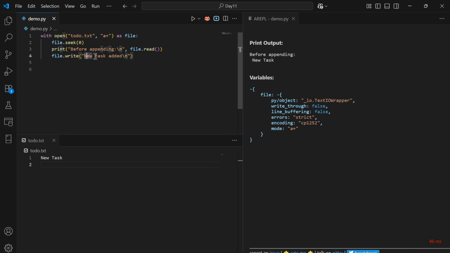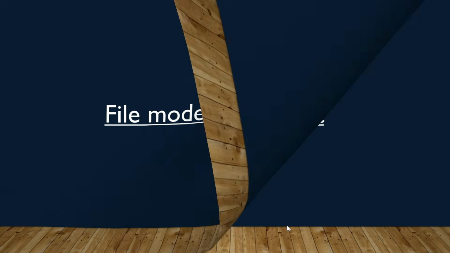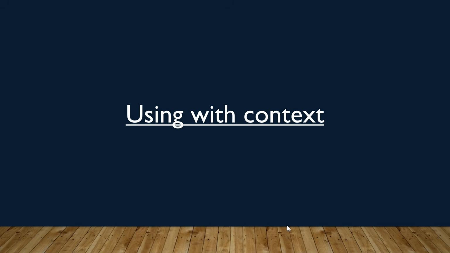So if you execute this file.write of new task added, this new task added would be added at the end of the file. Let's try to execute and see how it behaves. After executing this piece of logic, we can notice that new task added has been added at the end of the todo.txt file.